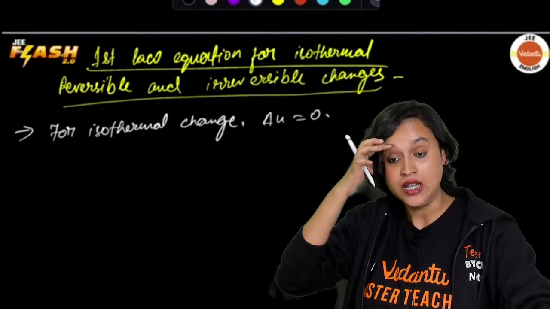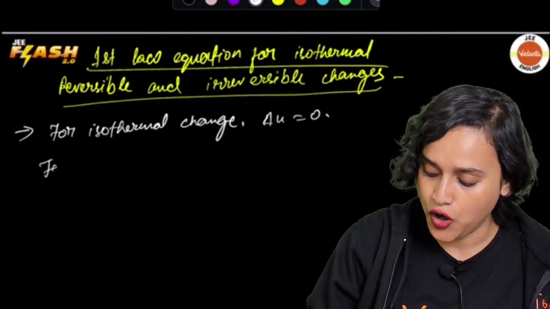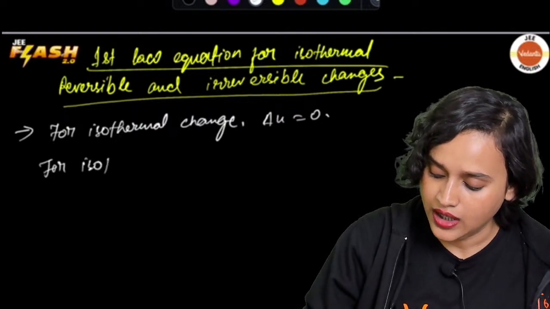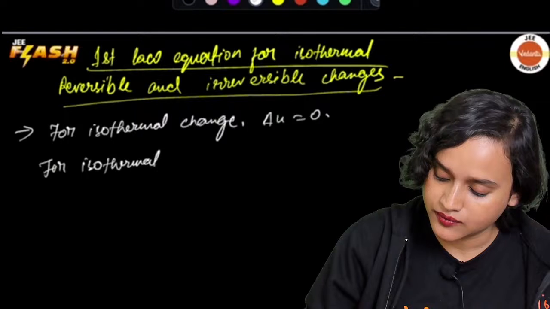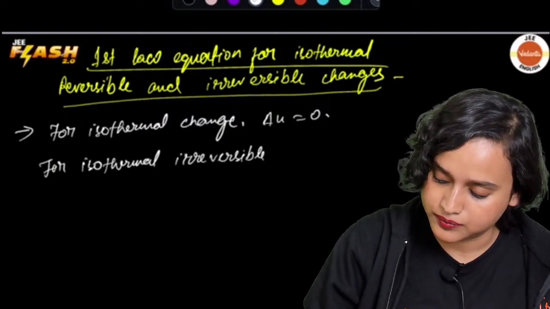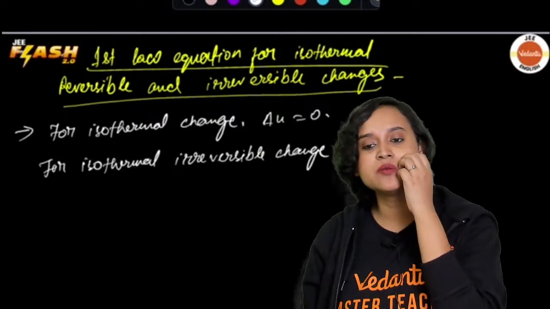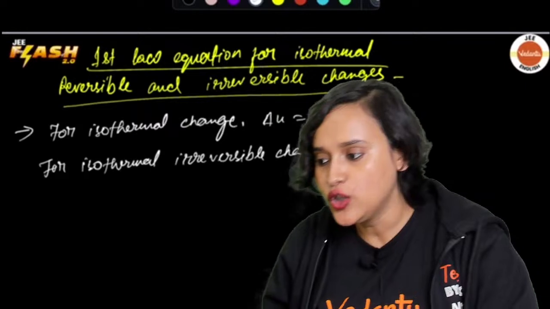Now for isothermal irreversible change, what will happen, everyone? Do you remember?